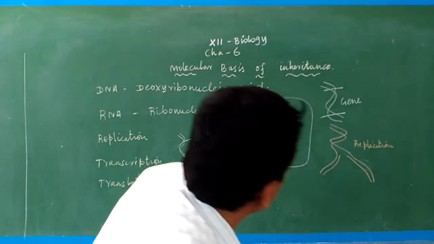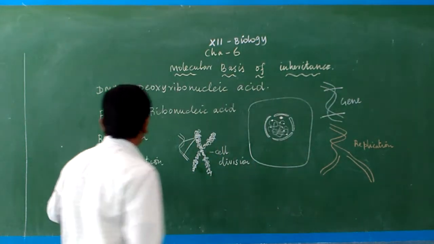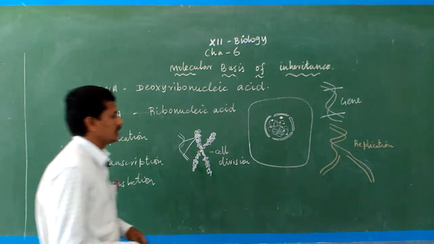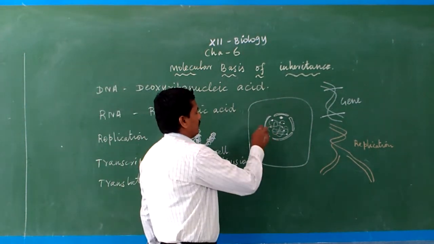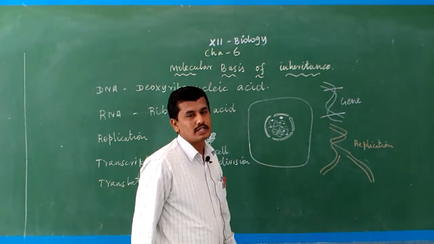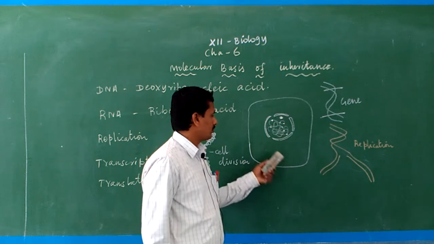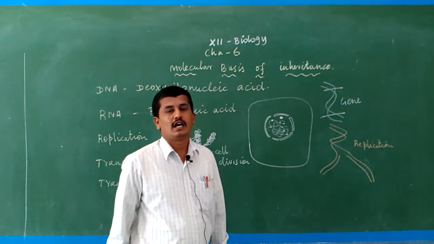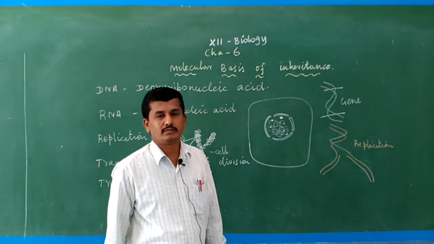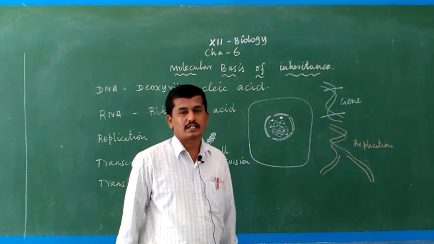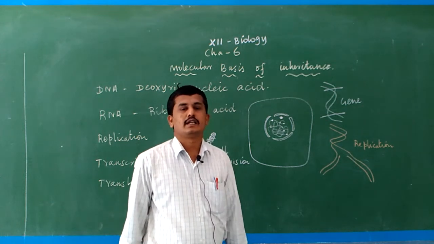Next is transcription. Transcription means, for example, a particular cell needs a protein. Suppose the cell is an animal cell, particularly a muscle cell, and the cell needs actin protein.